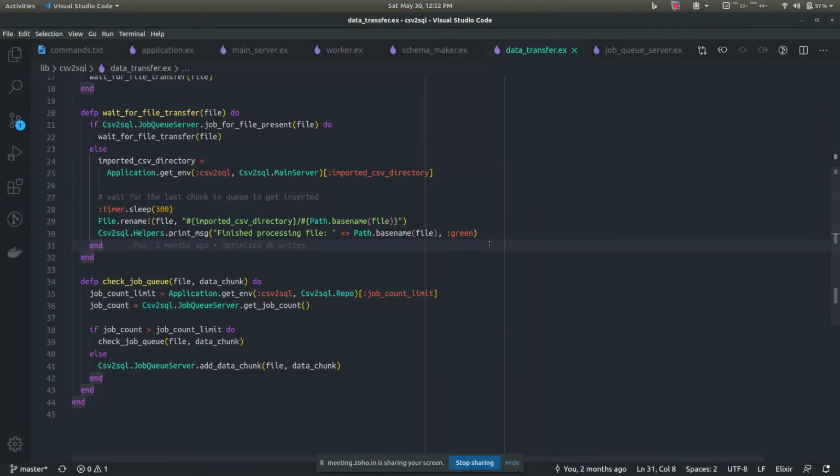But for now, there's no concrete way of saying this is the safe process count. It differs from machine to machine, depending on the processor power you have, and the database write speed and the database that you're using. So I have kept the default to a safe value, say 10 processes, and I have tried running this application on some less powerful machines, and this setting seems to work.